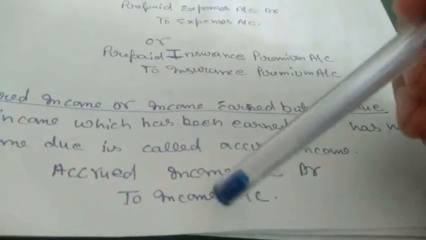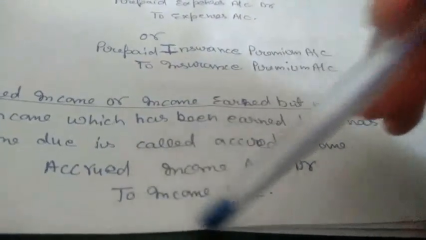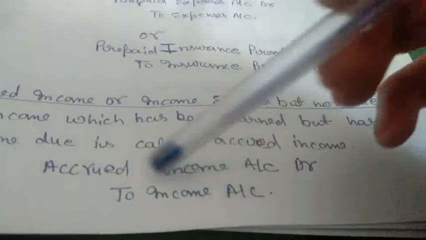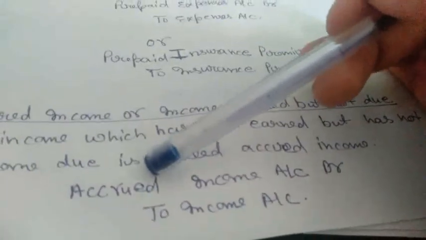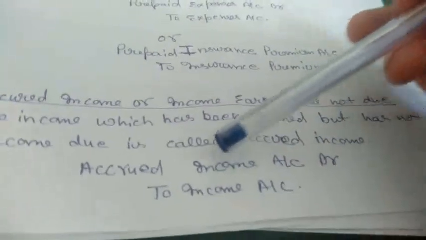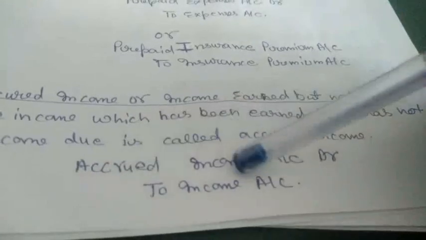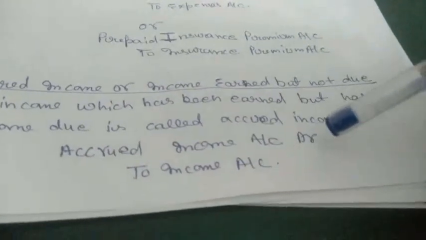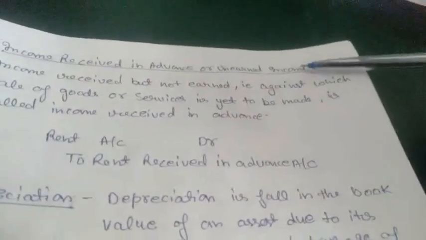So we will use accrued income instead of cash, because the income is for whatever I sold, and normally the income would be received in the form of cash or bank. But as I told, I did not receive that income till now, so we will use accrued income instead of cash or bank. Our next point is income received in advance or unearned income.